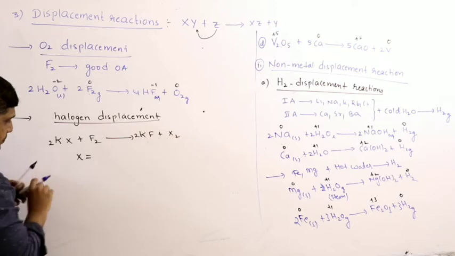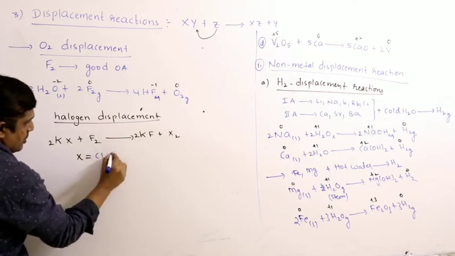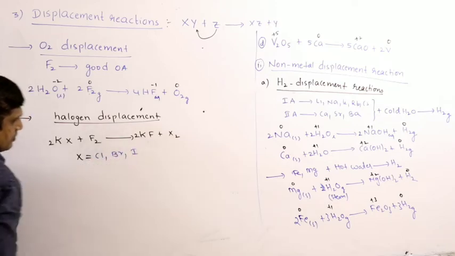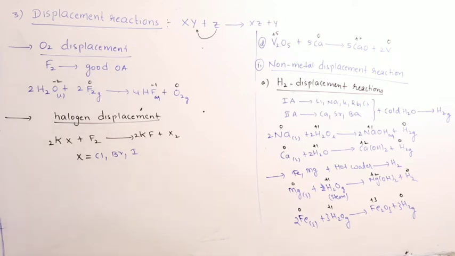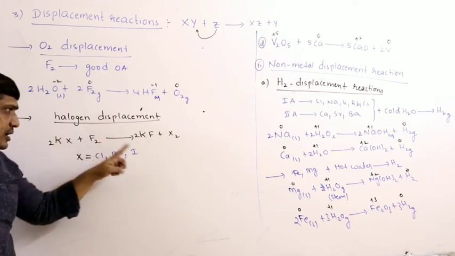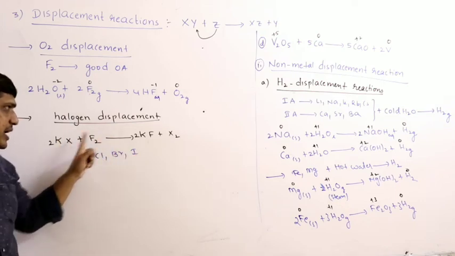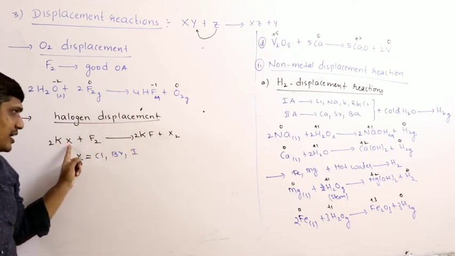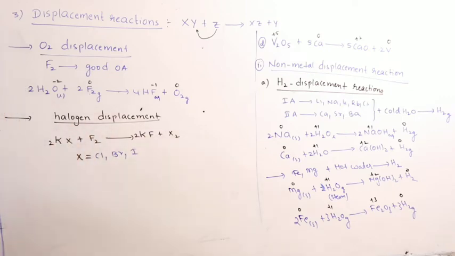X can be chlorine, bromine, iodine, because fluorine is a stronger oxidizing agent than chlorine, bromine, iodine. So fluorine can displace chloride ions and convert them into chlorine, bromide ions into Br2, iodide ions into I2.